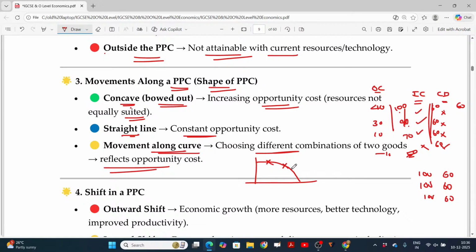Now, if you are moving from here to here, what does it mean? Opportunity cost is increasing. What happens in the case of a straight line? Here the opportunity cost is constant. Practically it is not possible; only this case is possible. That's why the PPC looks concave in most cases. In some rarest scenarios we may have a straight-line PPC, right?